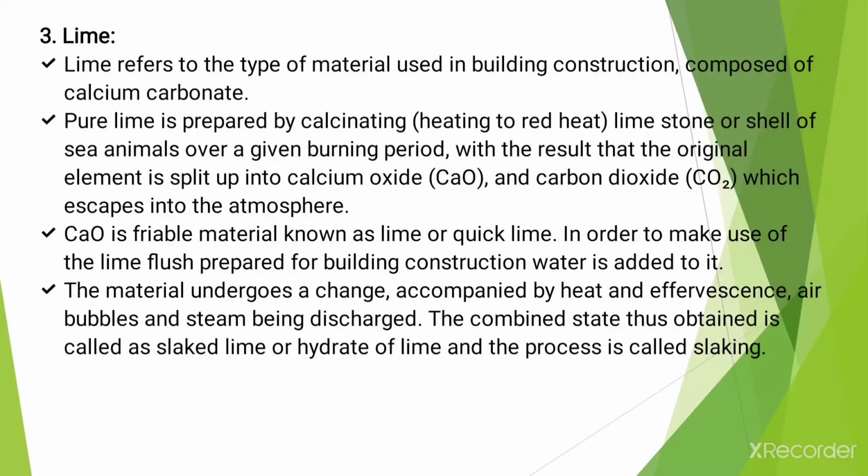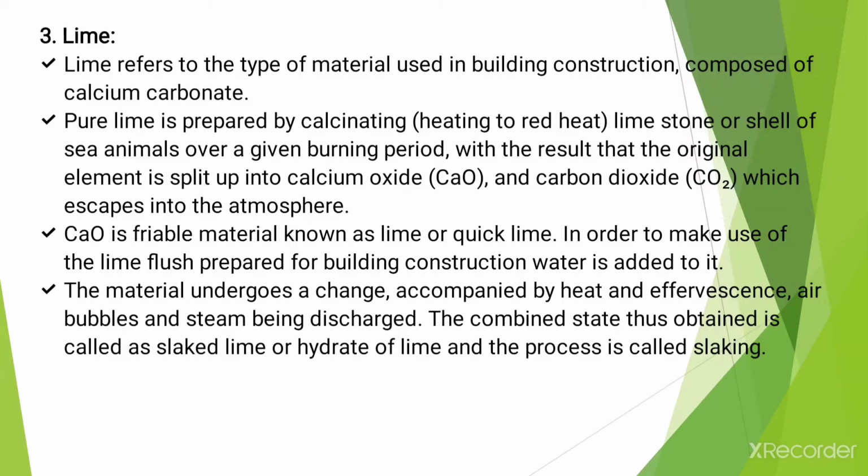Next type of building material, that is lime. Lime refers to the type of material used in building construction which is composed of calcium carbonate, and pure lime is prepared by calcining, that is heating to red heat, limestone or shells of sea animals over a given burning period, with the result that the original element is split up into calcium oxide and carbon dioxide, which escapes into the atmosphere.